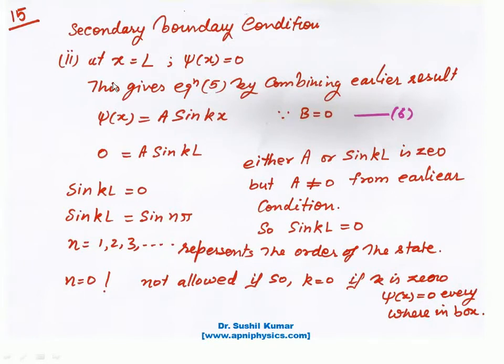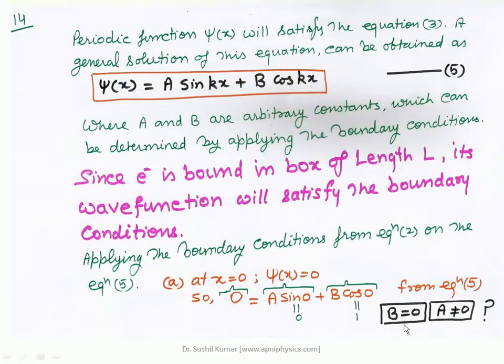Now applying the second boundary condition, that is at x equal to L, again at the wall there is no probability to find the electron, so ψ(x) will be equal to 0. We have seen in an earlier slide that the arbitrary constant b is equal to 0. So when we put this value in the wave function, ψ(x) is equal to a sin kx and b is equal to 0, so there is no contribution of the second term. So ψ(x) is equal to a sin kx.